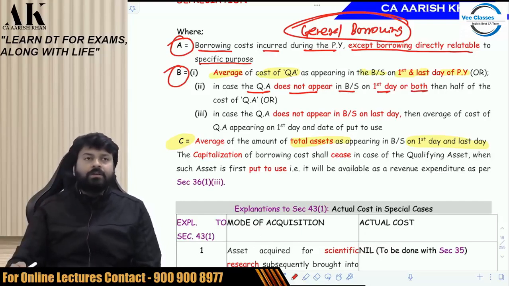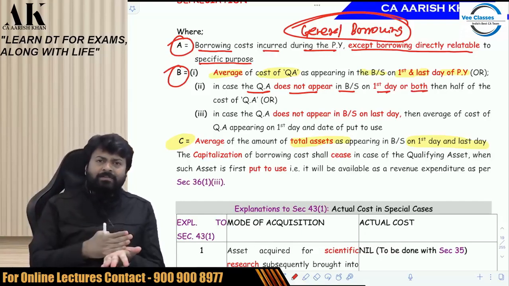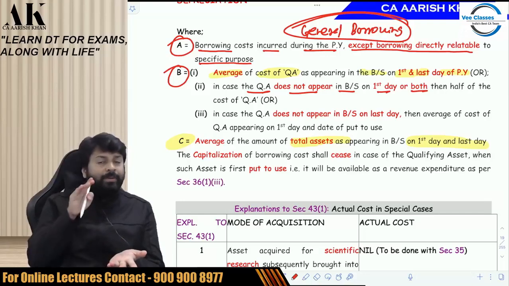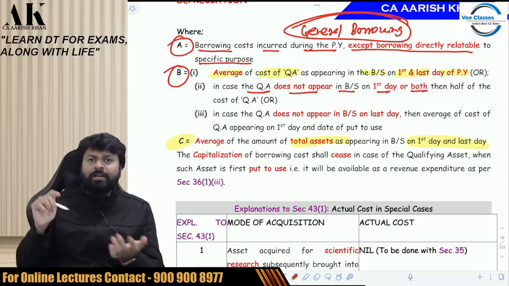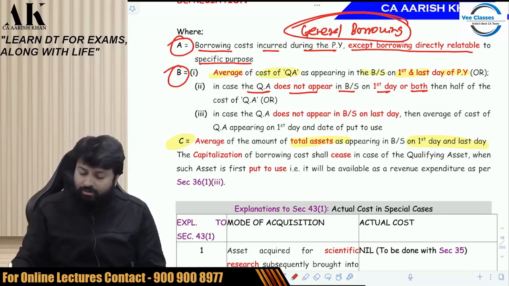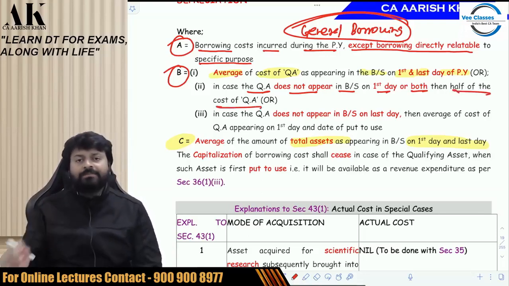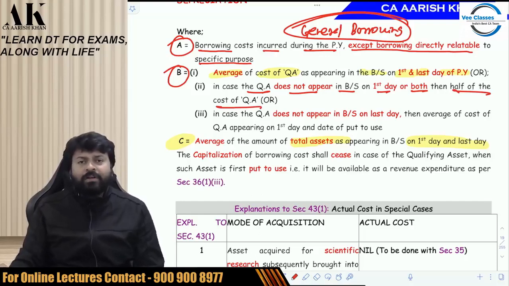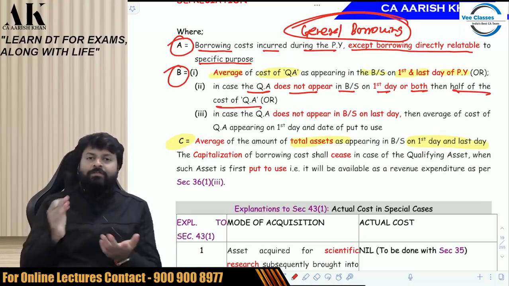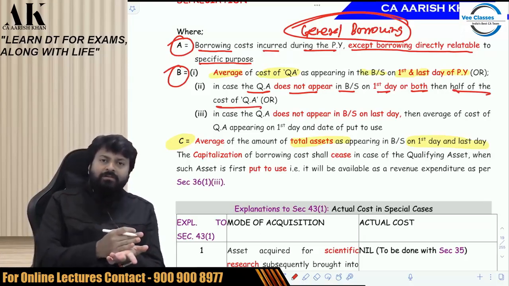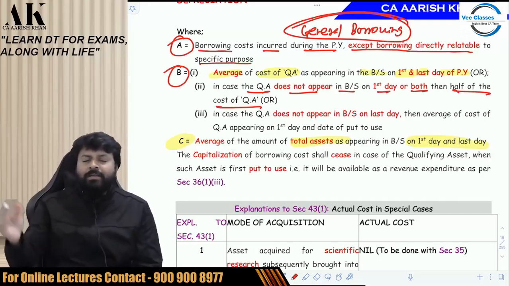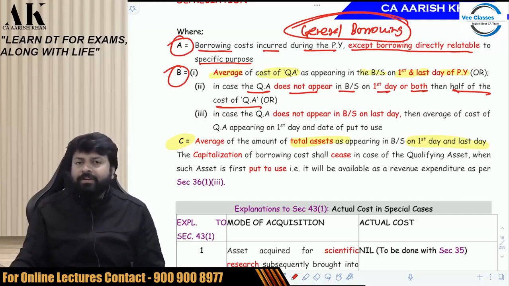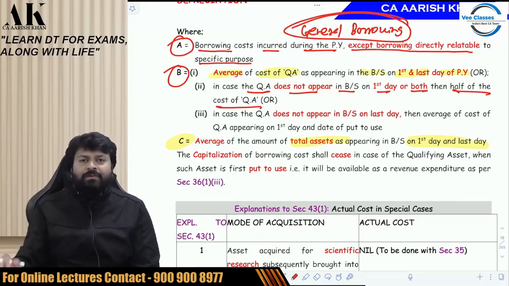It started in June and completed in December. Then take half of the qualifying asset. Whatever is the cost of the qualifying asset, divide by 2, take half as point number B.